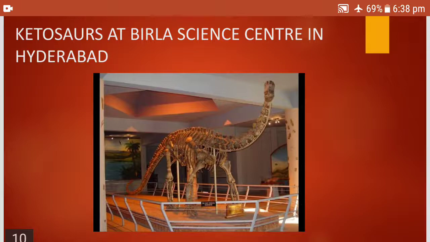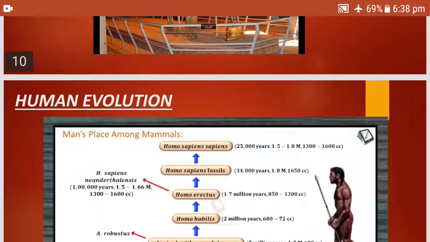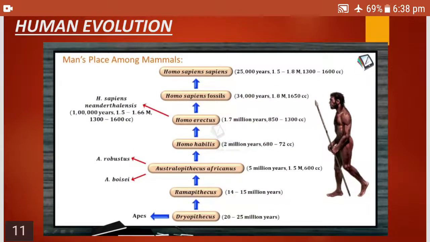This fossil is 14 meters long and 5 meters high. It is preserved at the Birla Science Center in Hyderabad and is called Kotasaurus. You can view it if you visit the Birla Science Center in Hyderabad. Please try to visit that place.